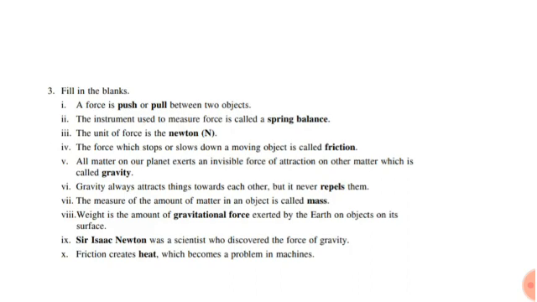The measure of the amount of matter in an object is called as mass. Weight is the amount of gravitational force exerted by the earth on an object on its surface. Dash was a scientist who discovered the force of gravity: Sir Isaac Newton. Friction creates dash, which becomes a problem in machines: heat.